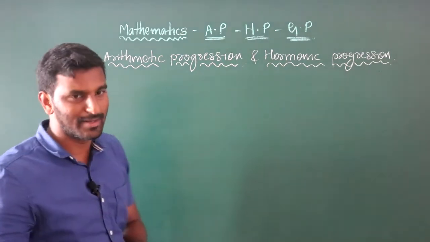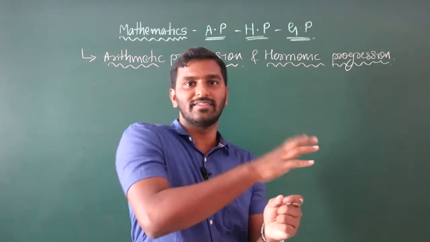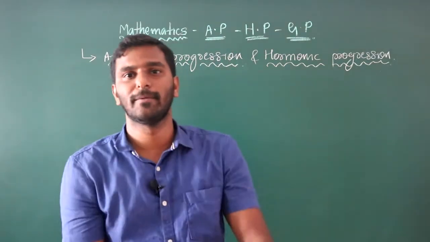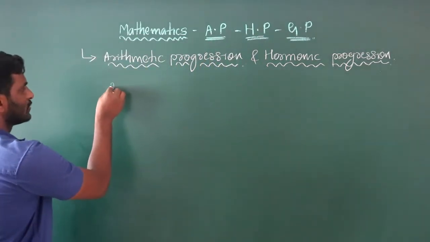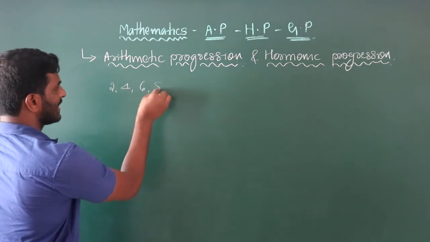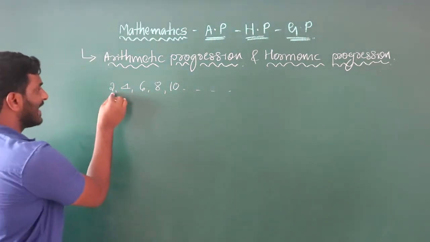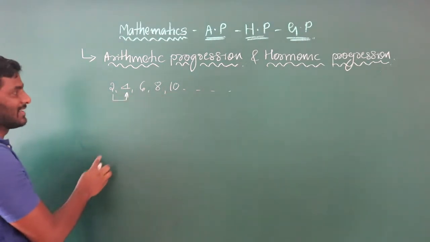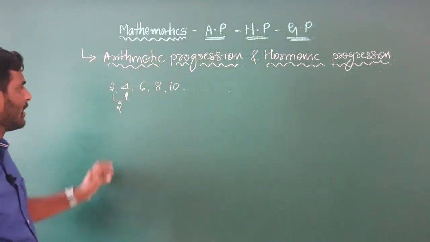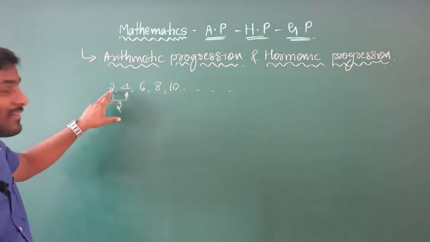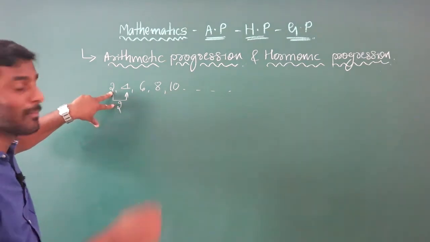Arithmetic progression is nothing but adding a fixed number to the previous number in a sequence to get the next number. For example, 2, 4, 6, 8, 10, and so on. When you write the numbers, the common difference between consecutive numbers should be the same. Here the difference is 2: we add the fixed number, the common difference 2, to the first number.